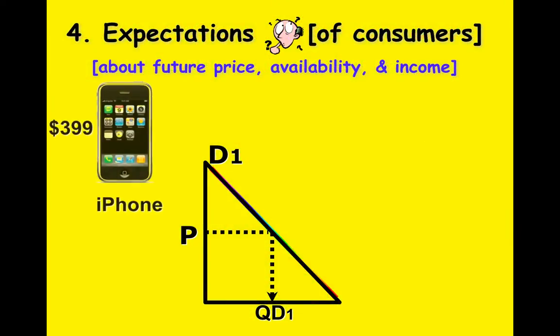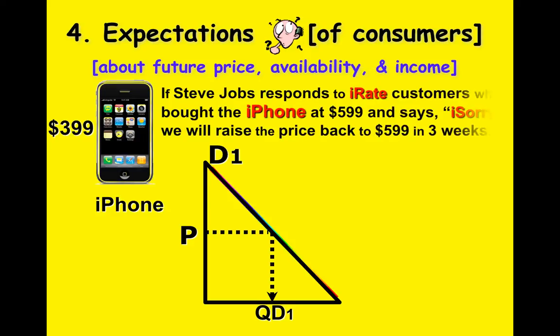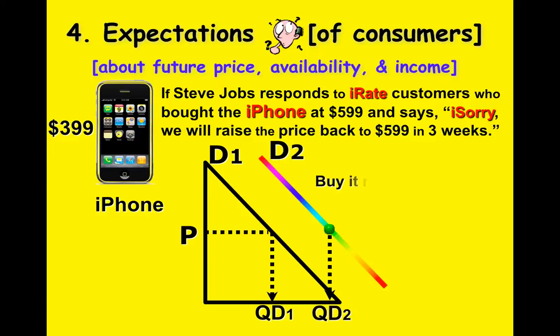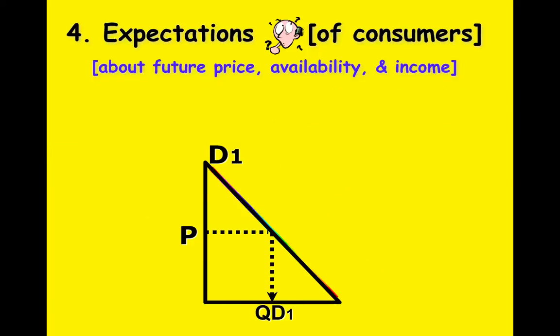Our fourth determinant has 3 different parts to it. Expectation of consumers about future price, future availability, and income. Now the problem with this determinant is that most people think of consumer expectations as consumer preferences, but that's change in taste. So the only 3 things that this can pertain to are future price, future availability, and future income.